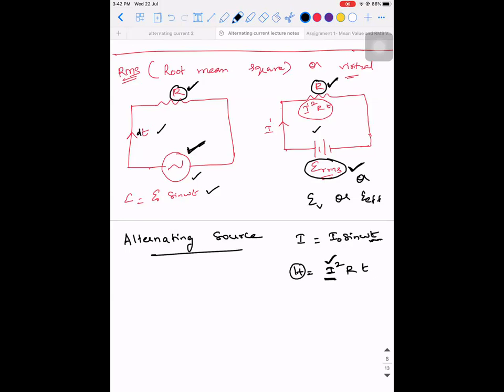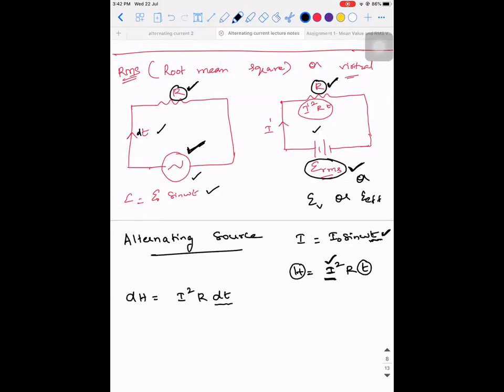So for this I value to be constant, instead of finding H, we are going to find dH. dH will be equal to I square into the resistance R into, instead of time t, a small time dt. This dt is taken so small that the value of I equal to I naught sin omega t can be assumed constant for this time interval.